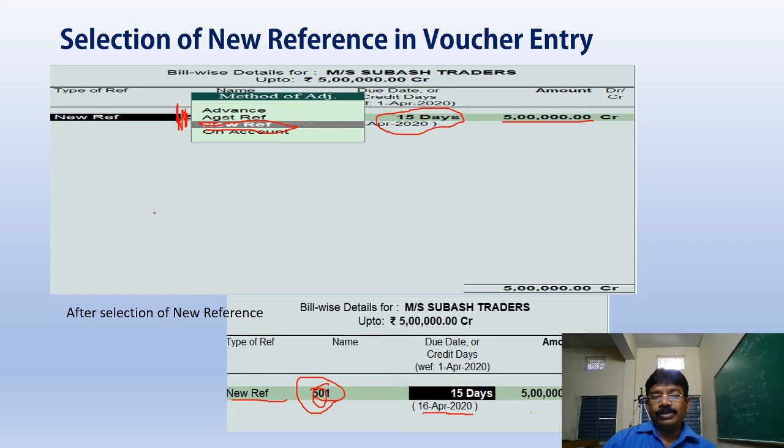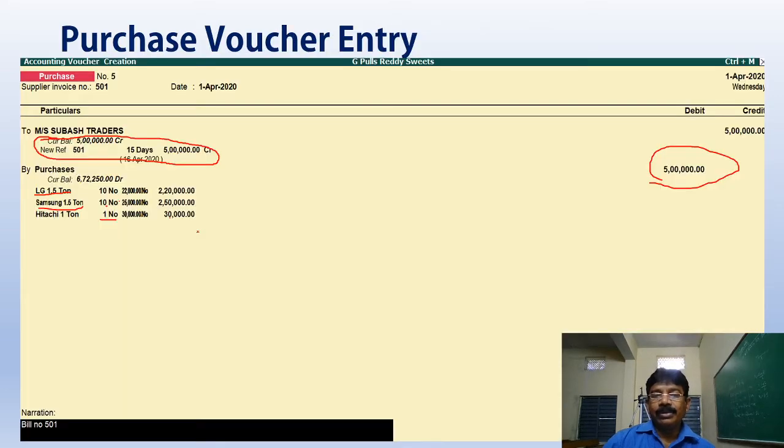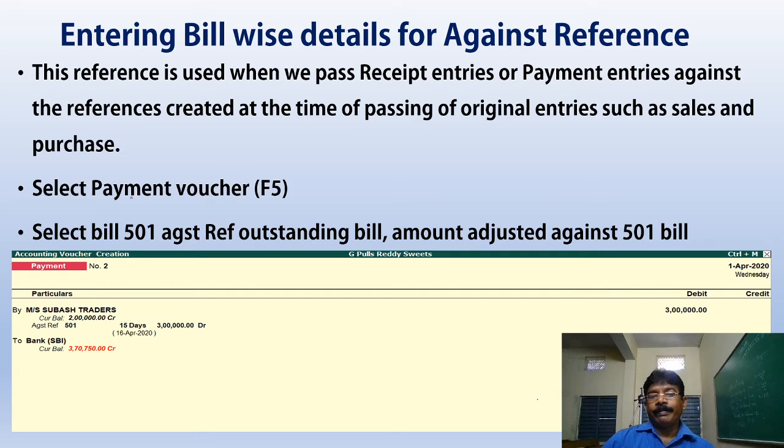Against reference is used for either payments or receivables. This reference is used when receipt and payment entries are passed against the original entries, such as sales and purchases.